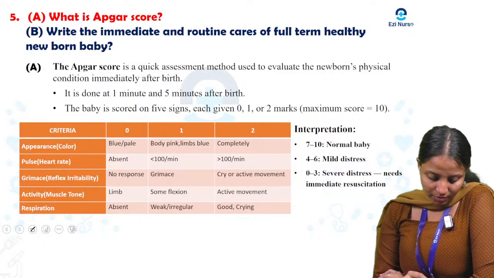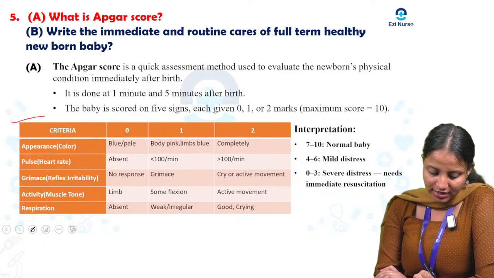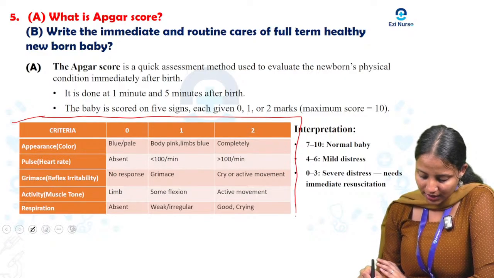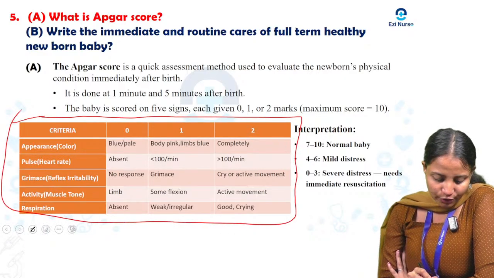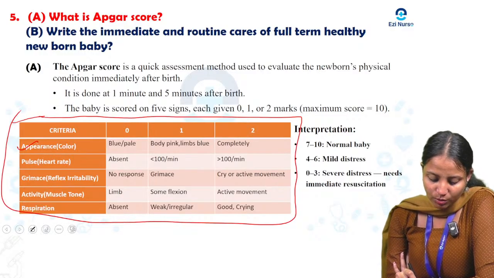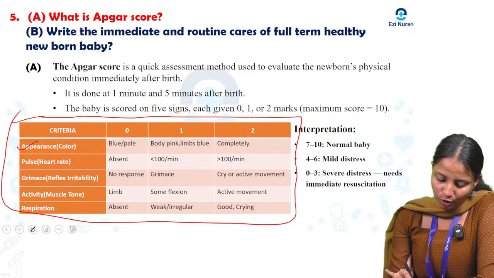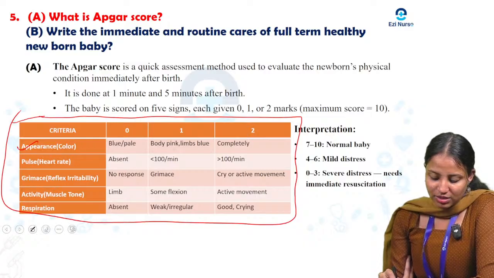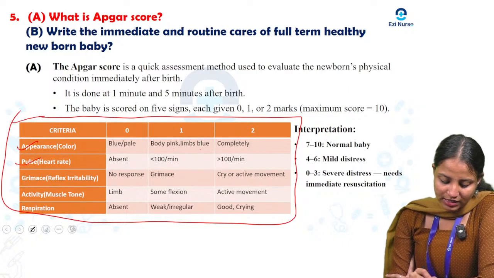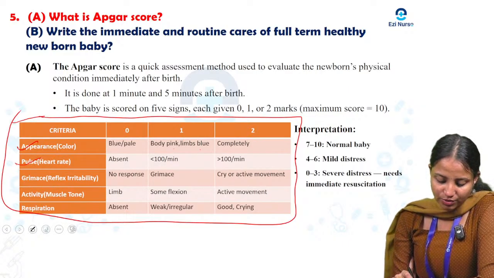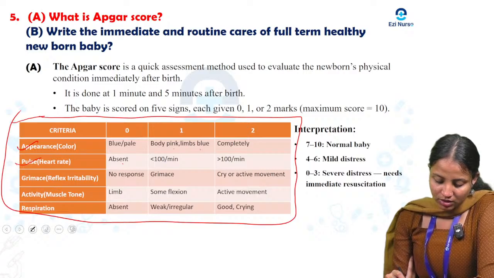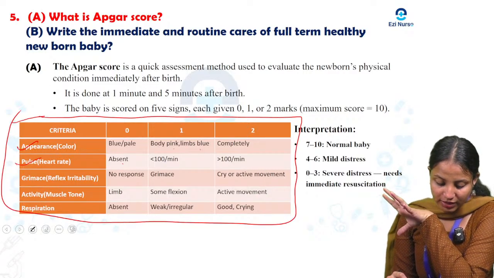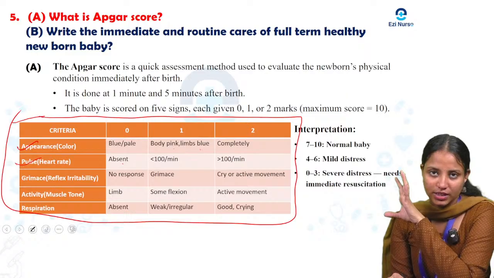In the criteria, this is a very important table that you want to study. First, appearance: blue or pale, we give 0 marks. If the body is pink and the limbs are blue, we give 1 mark. Completely pink, we give 2 marks. Next, pulse rate: if it is absent, we write 0 marks.